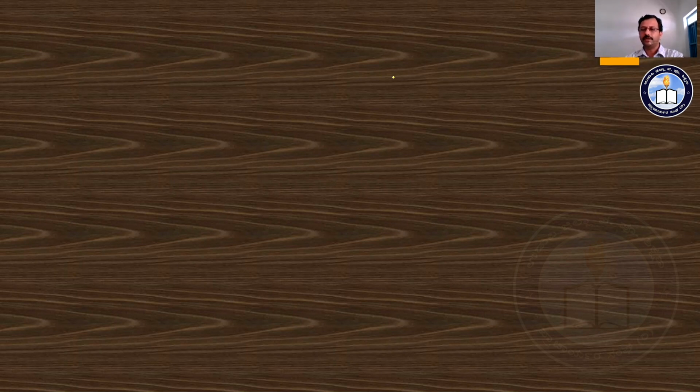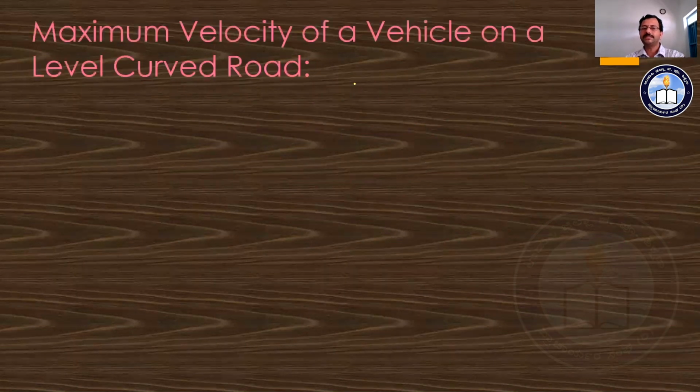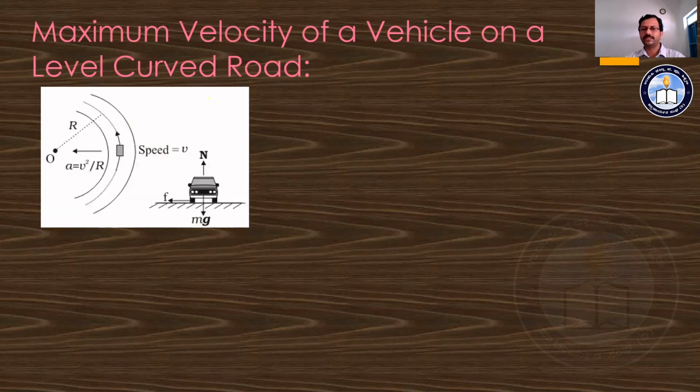To start with, we are going to see one equation, that is the maximum velocity of a vehicle on a level curved road. There is a road which is a curvy road, and a vehicle is going on that road, and it is a level road. There is no banking, or no rise over the outer edge, that we are going to observe here.